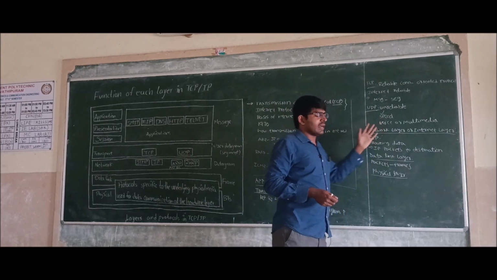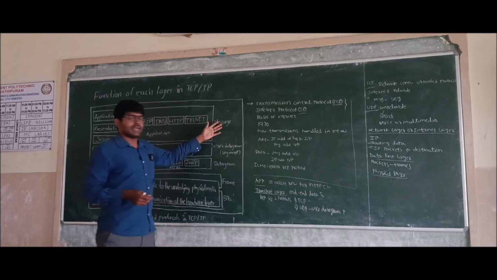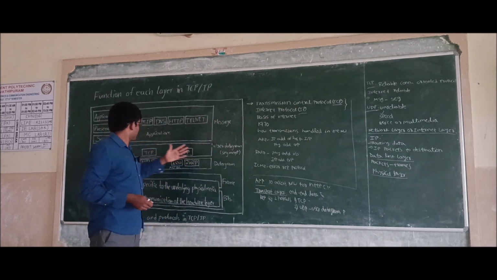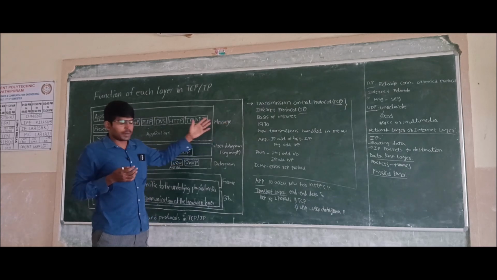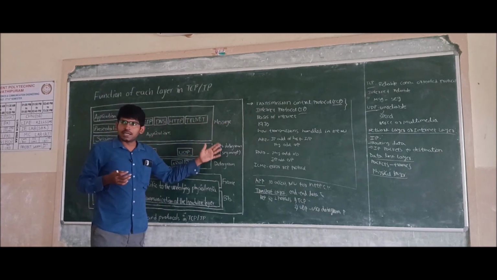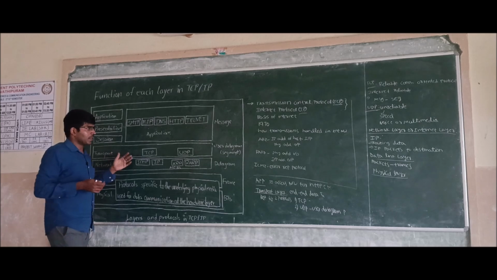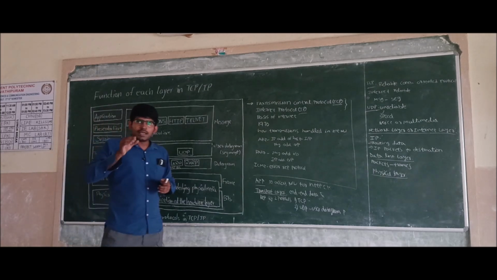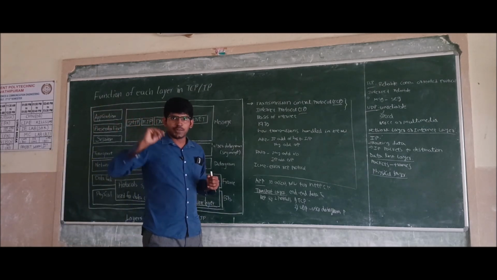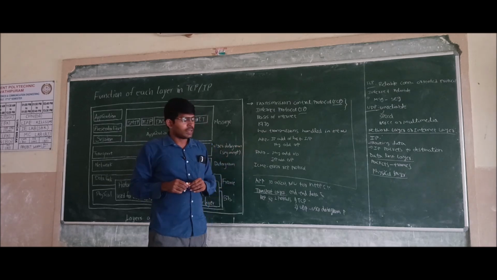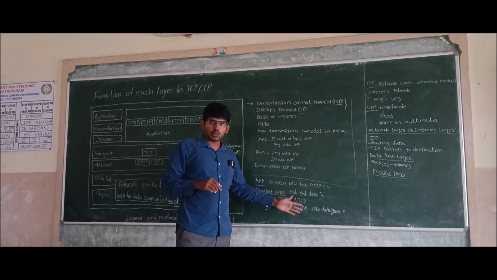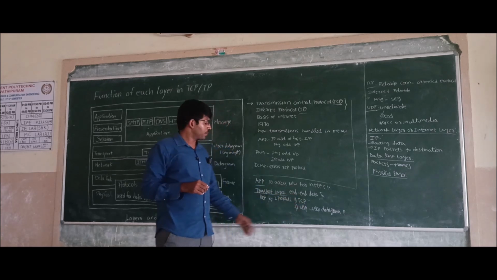Now next, the message in TCP/IP is sent from the application layer to the transport layer. The transport layer will divide the message into segments, what we also call a user datagram. In the transport layer, we are using these two protocols, TCP and UDP.